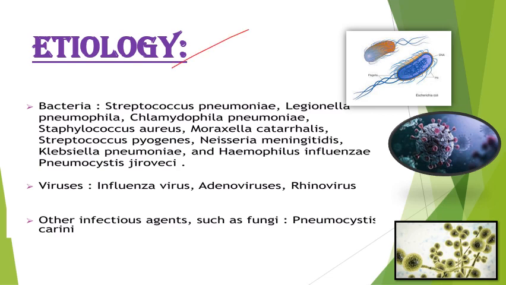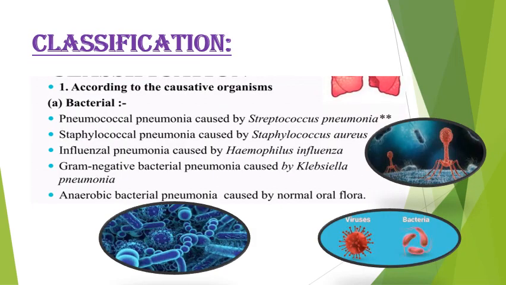Then let's move to the etiological factors. As I already told, bacteria, viruses, and fungal agents. Examples of bacterial infections are Streptococcus pneumoniae, Chlamydia pneumoniae, and Staphylococcus aureus. These are common infections. Viral infections include influenza and rhinovirus. Other infectious agents include Pneumocystis carinii.